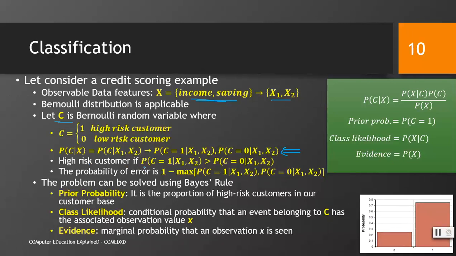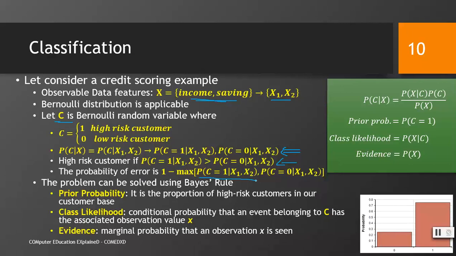When would it be a high risk customer? If probability of C equal to 1 given x1 and x2 is greater than probability of C equal to 0 given x1 and x2. What does this equation tell? It tells that if the probability of C being 1 given the data set is higher than the probability of C being 0 given the same data set, it would be a high risk customer. And the probability of error is, this is a point to note, what would be the probability of error?